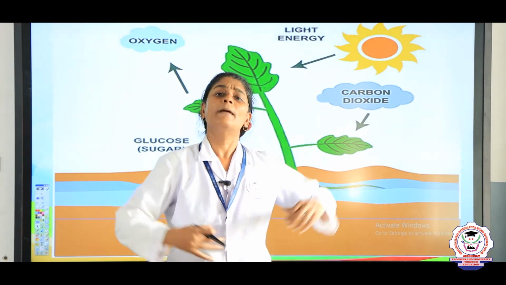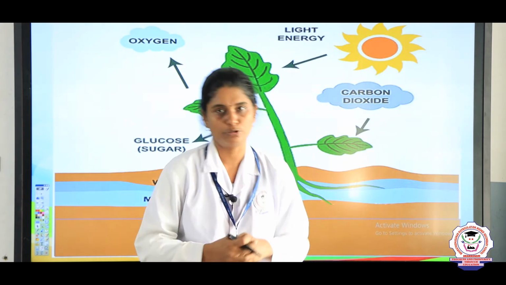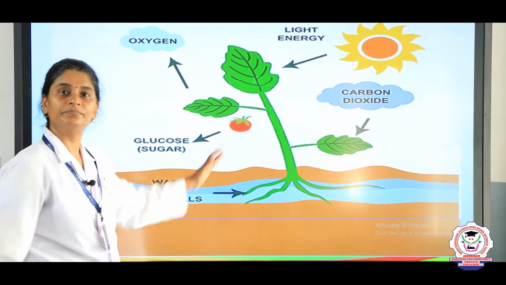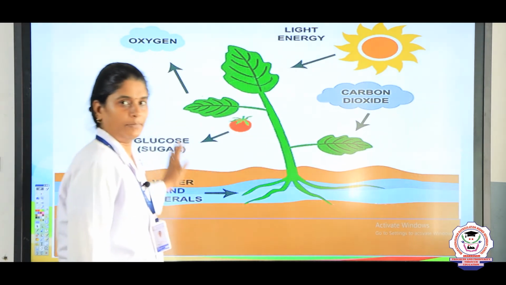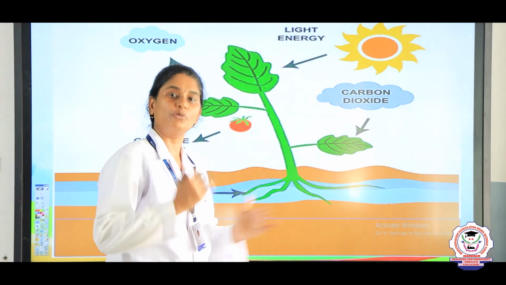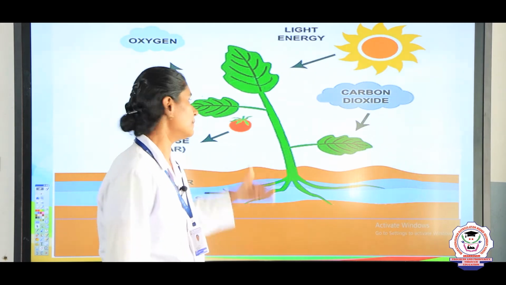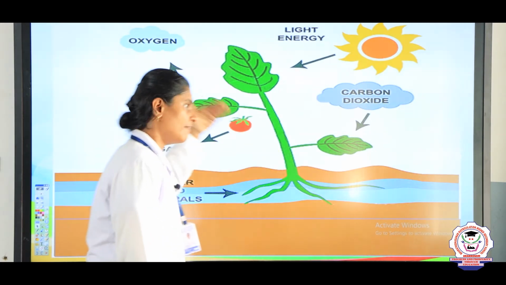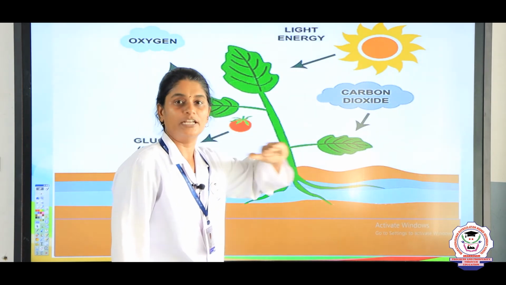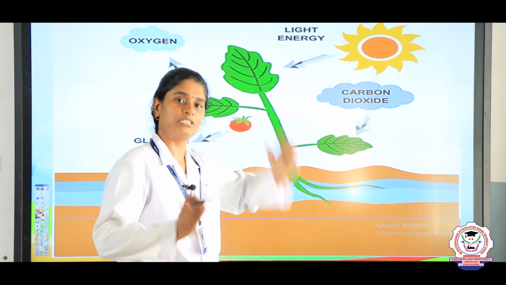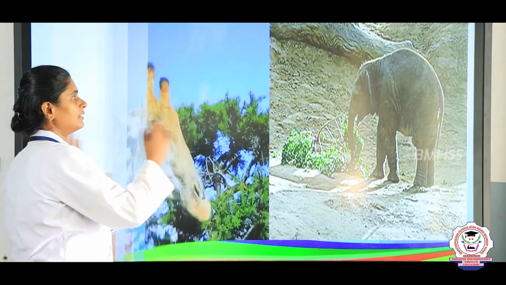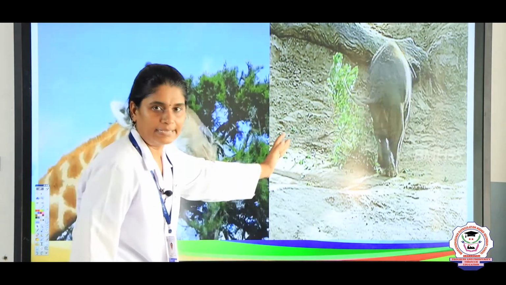That is why plants are called producers. In every food chain you can see that the food chain starts from plants or grass or trees. In any food chain or energy flow, the first one will be the producers.